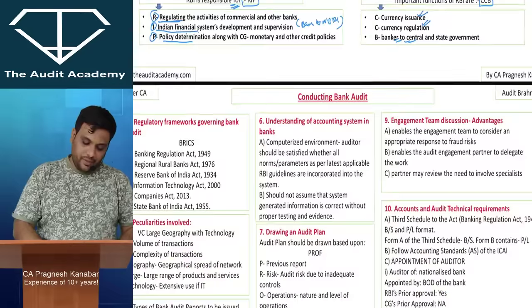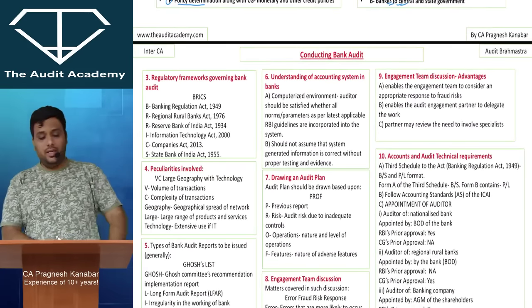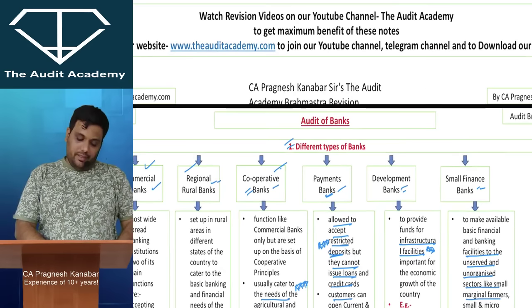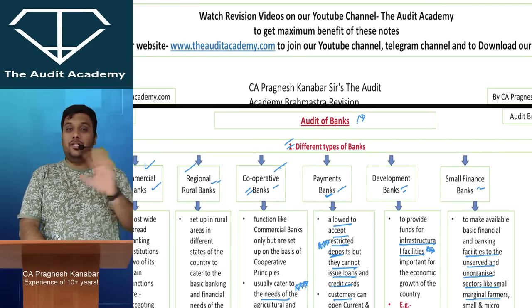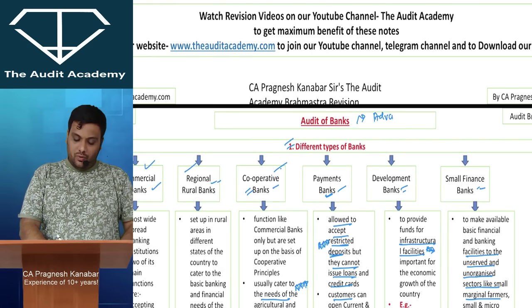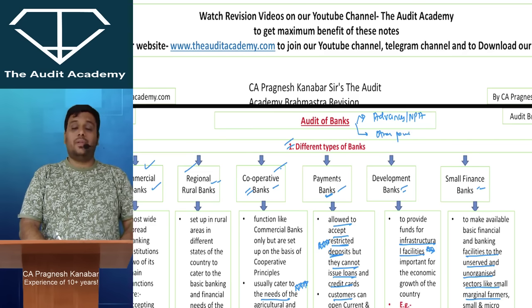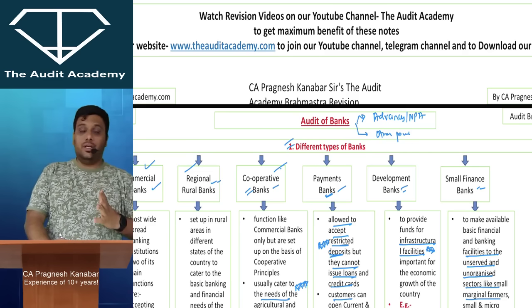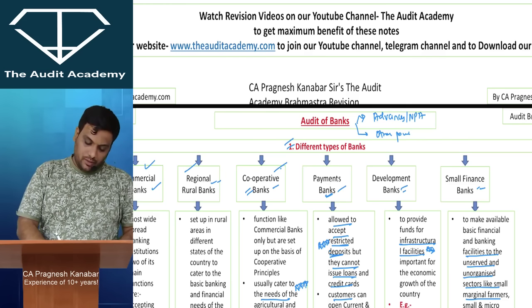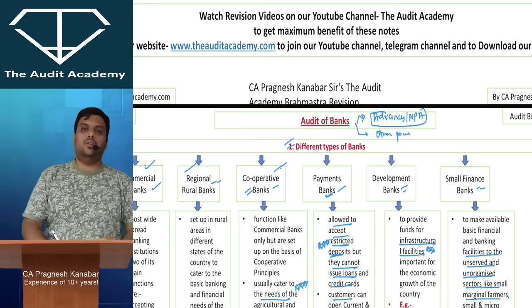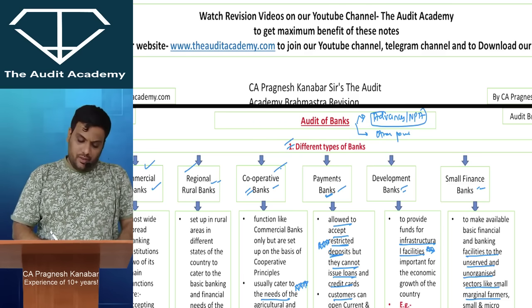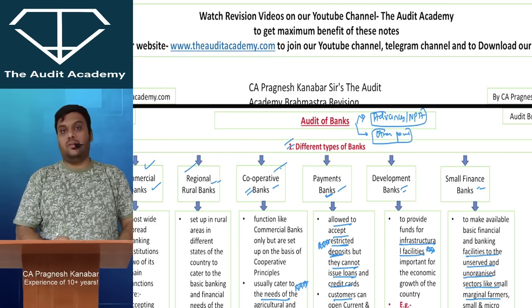Now, conducting bank audit. Let me tell you, if I want to divide this whole bank audit chapter from the angle of students, it is divided into two parts. One is very interesting, where we talk about loans, advances, non-performing assets and so on. And the second part is the boring part, the other points. Normally, 8 out of 10 times, the question is from the advances and non-performing assets area. But sometimes the question could be from other areas also.